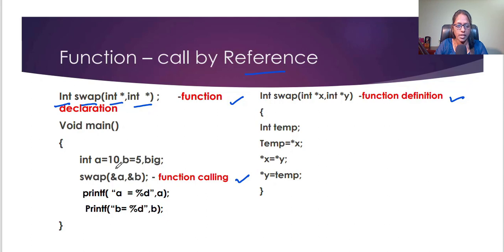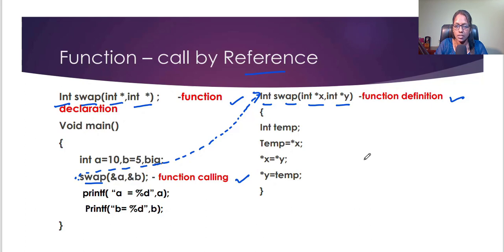Same thing, a equal to 10 and b equal to 5. So swap a comma b. What is this? Function calling. Once this happens, the control will be transferred to this function. In this function you can see the return type is integer, it is going to return one integer, and swap takes integer star x, integer star y.